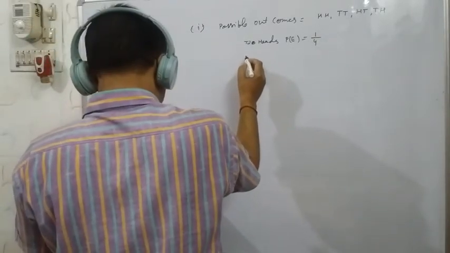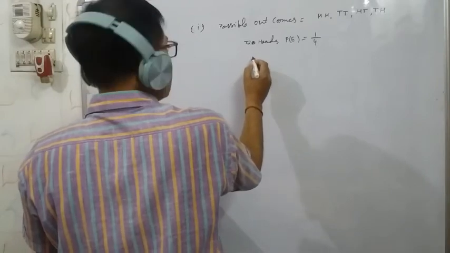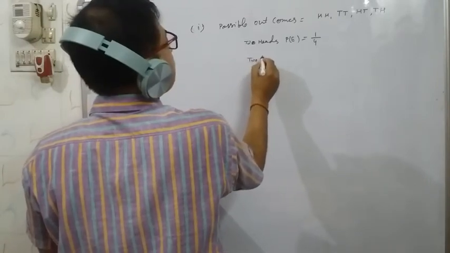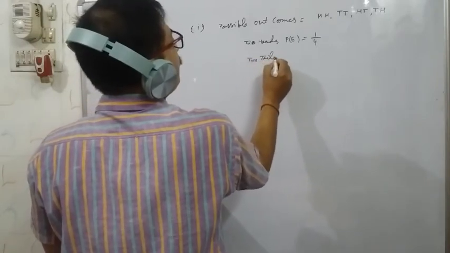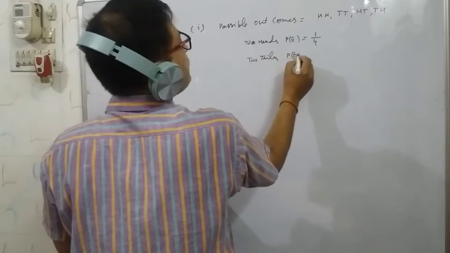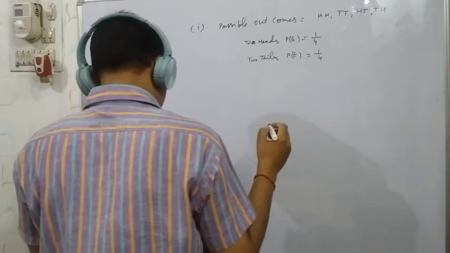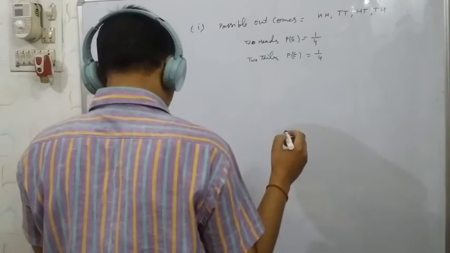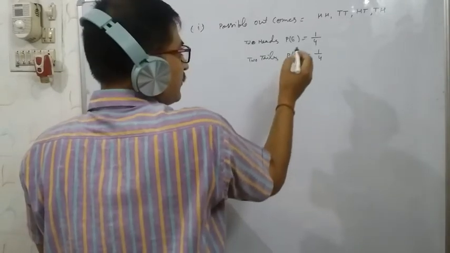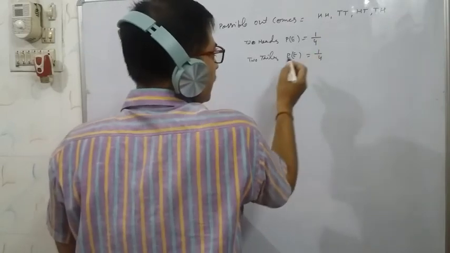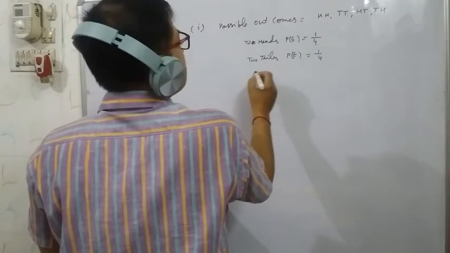And two tails, again you will see, students, that two tails is coming only one time, 1 by 4. And one of each, one of each means one head and one tail it is coming. That is the third case.